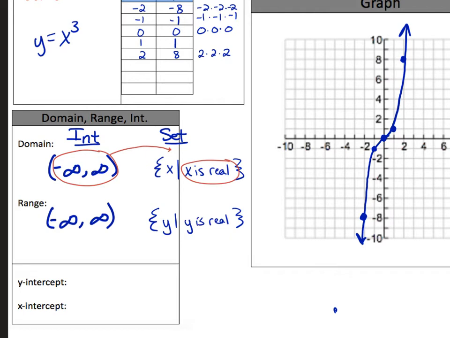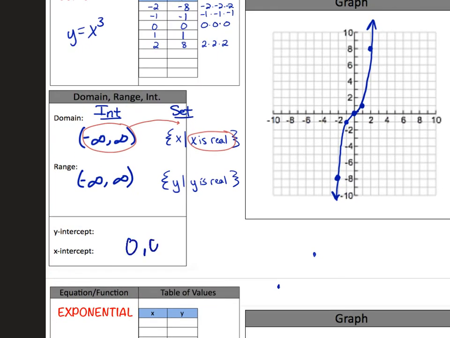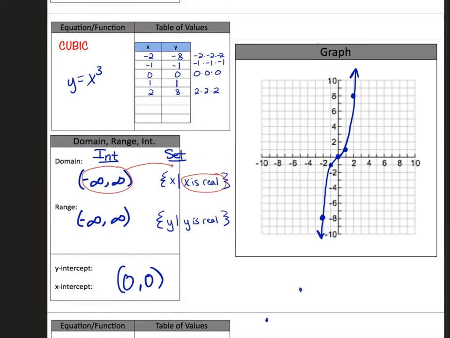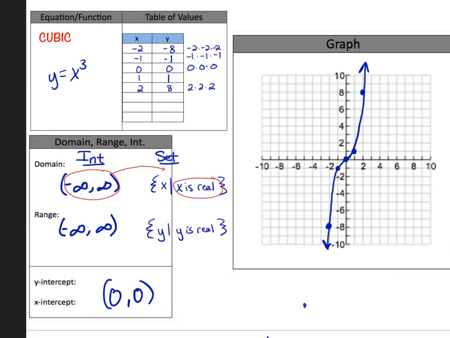And that distinction is important because in mathematics we have things called non-real numbers that we'll learn about later this semester. Okay. And then the intercept, of course, is 0, 0. Any questions on this cubic function? We feel okay about this?